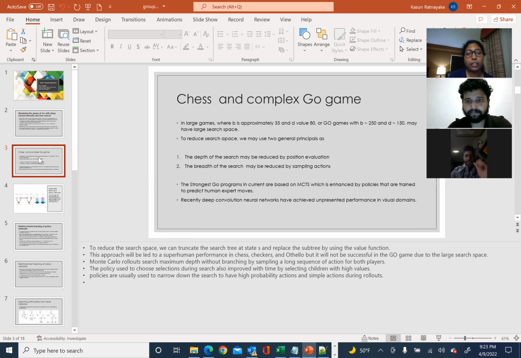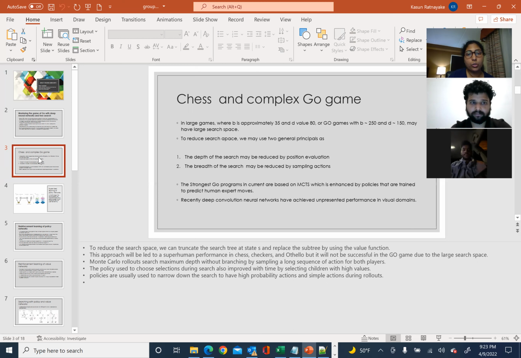This approach led to superhuman performance in chess, checkers and Othello, but it was not successful in the Go game due to the large search space in that game.